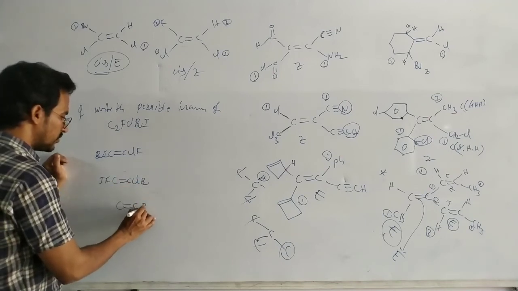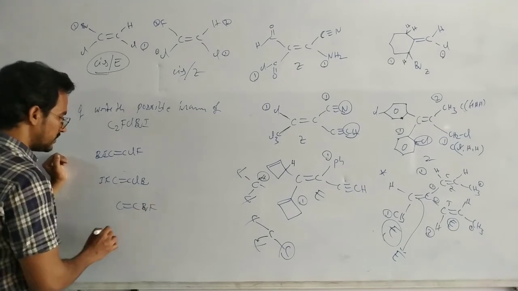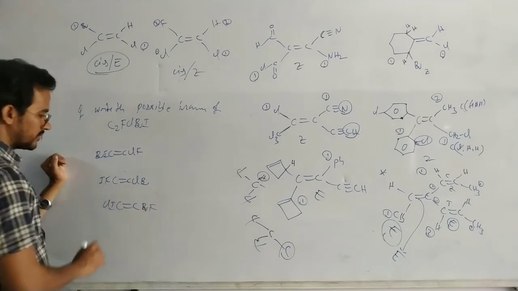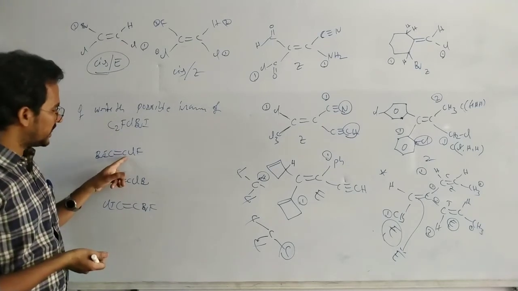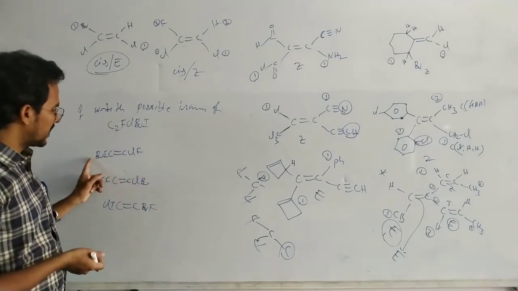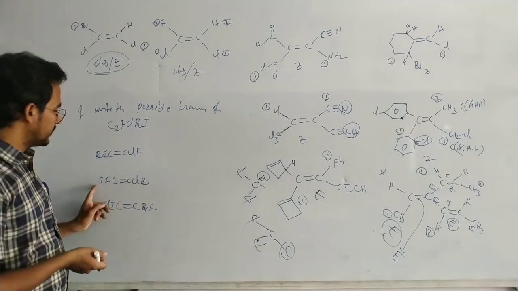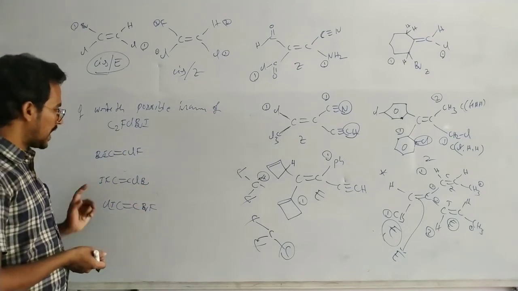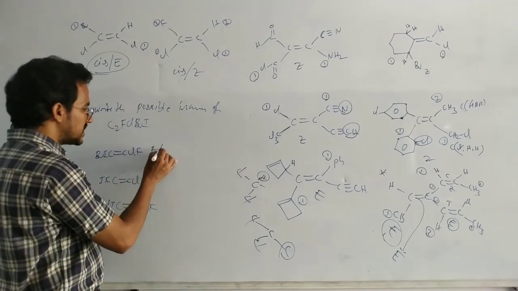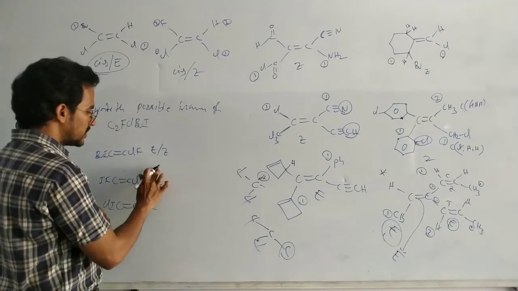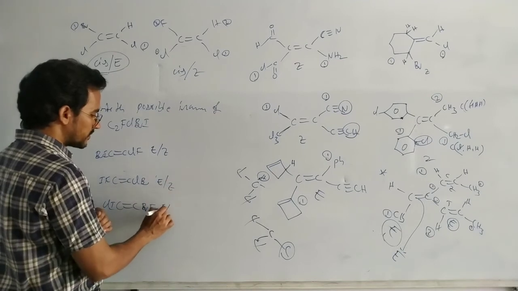Here bromine, fluorine, chlorine, iodine. These are the structural isomers first of all. Here this carbon attached to chlorine, fluorine; here bromine, iodine. Here chlorine, bromine, iodine, fluorine. Bromine, fluorine, iodine, chlorine. They are the structural isomers. And each one exists in E and Z isomers.